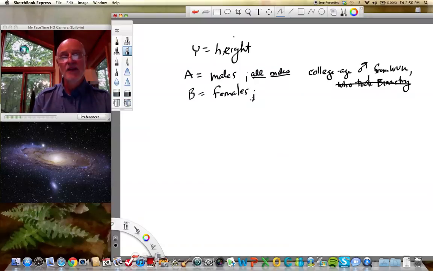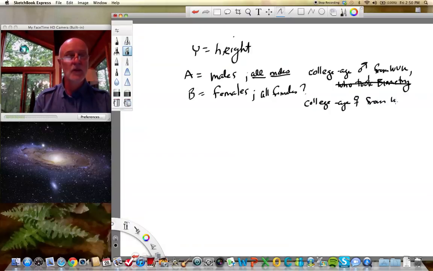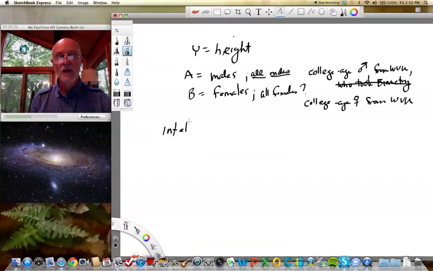All right, and the same thing for females. Do we want to measure all females? Virtually impossible. So we might have to narrow our group down. And when we report our results, we would have to be very careful to specify our statistical universe. So that's one of the points I wanted to make today: for intellectual honesty and rigor, you have to specify your statistical universe.